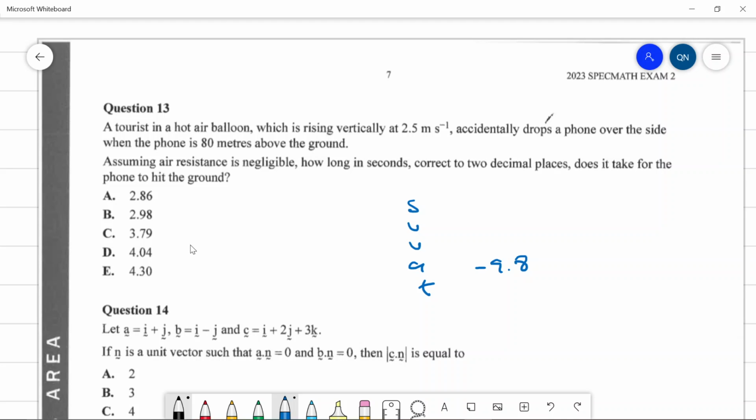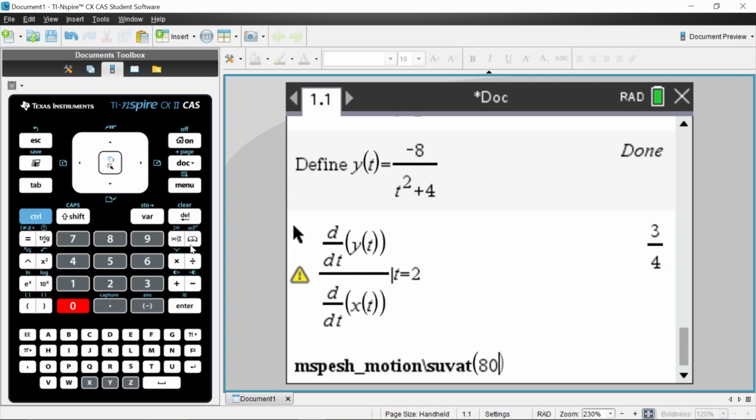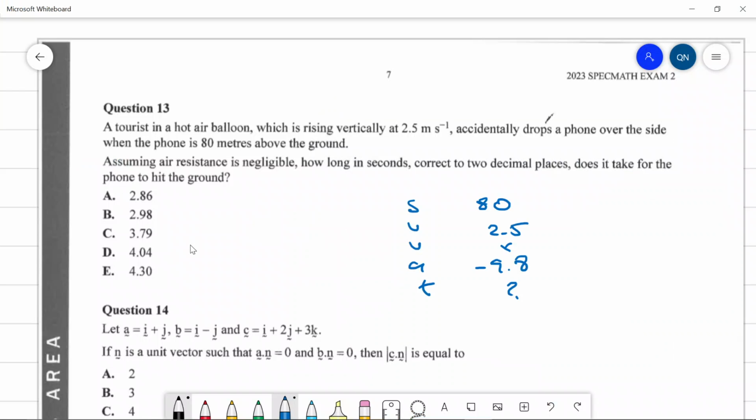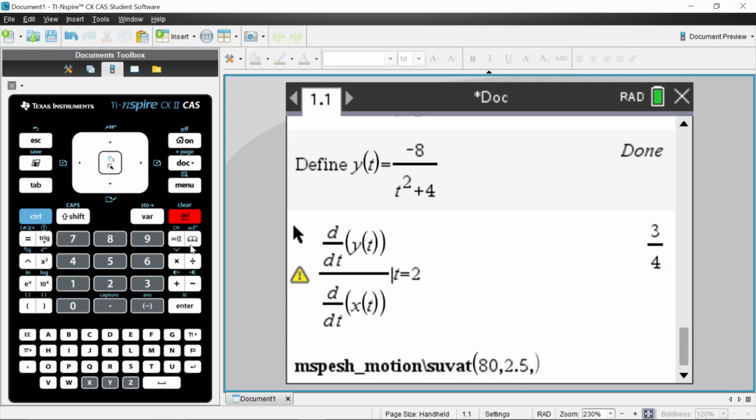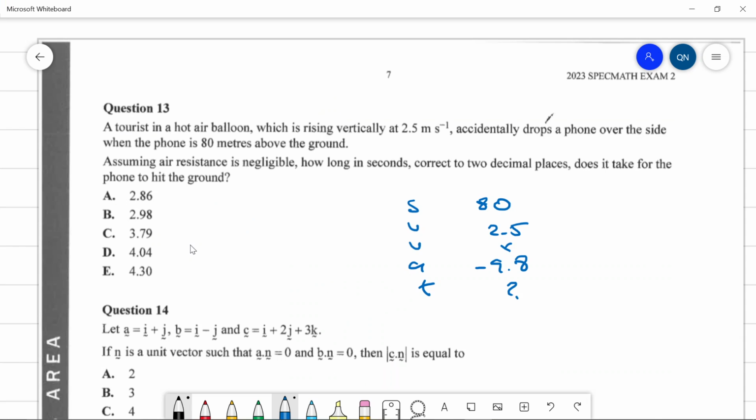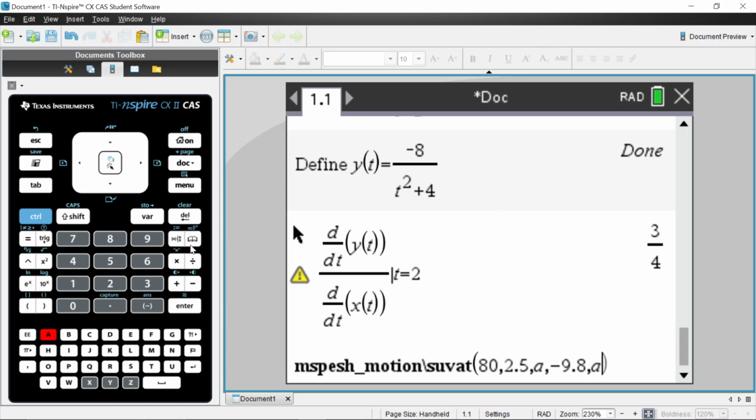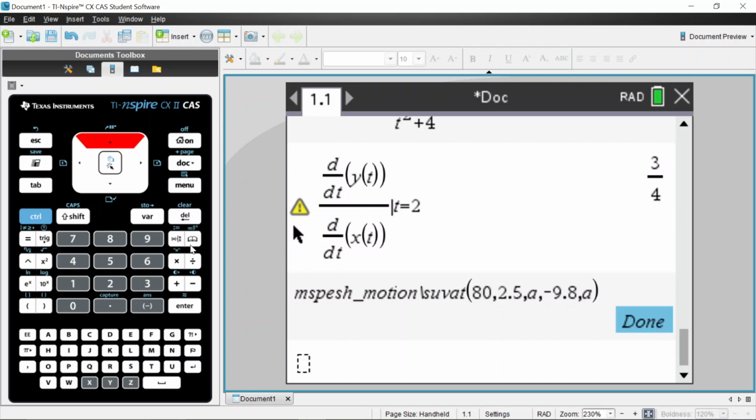S is, do we know what S is? It's 80. And U is initially 2.5 upwards. V is, we don't care about what V is, and we care about the time. So let's plug that in. So we have 80, 2.5. Actually, we don't want to use that. Let's use A, and then we have negative 9.8, and then we have something we don't know. Unable to find a real valid solution. That's not good. Let's see.